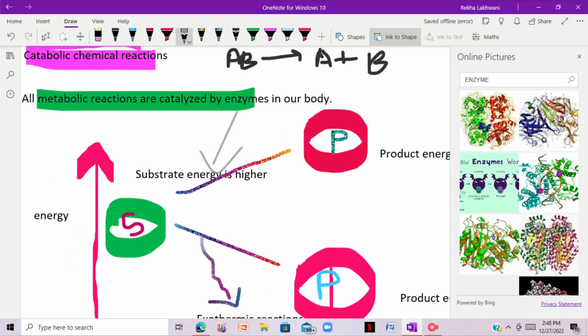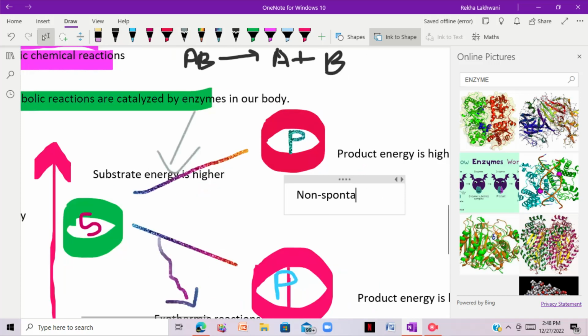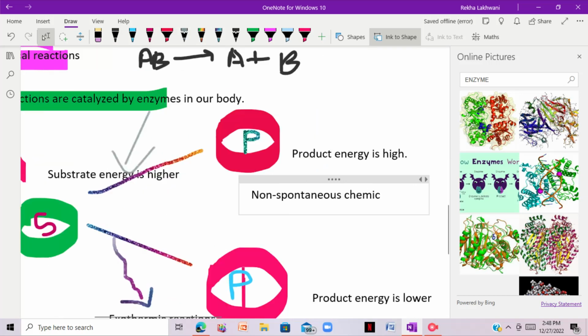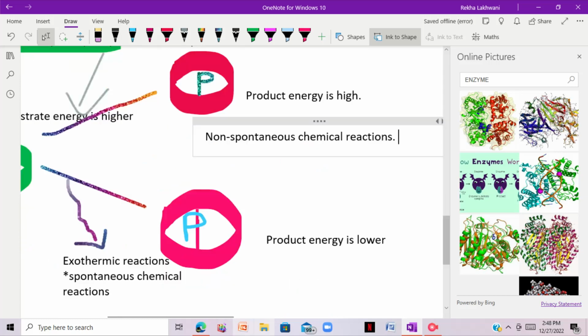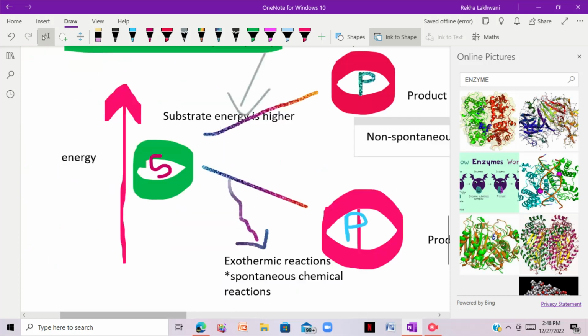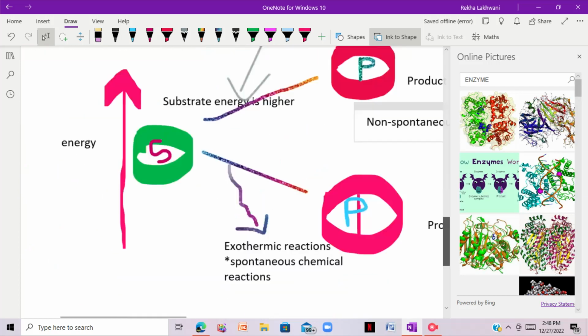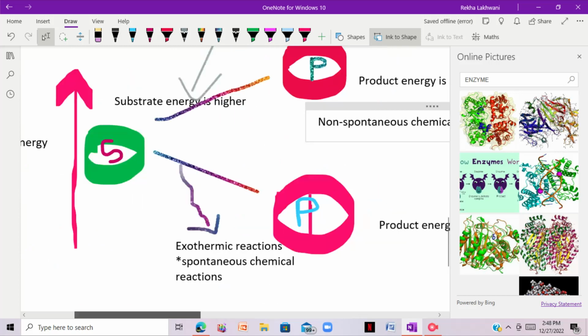In fact, these are spontaneous chemical reactions, right? But obviously, it will require a little amount of energy to initiate the reaction. So enzymes will not catalyze reactions that do not occur in nature by their own. They will only catalyze chemical reactions that occur in nature by their own. It just lowers the activation energy of reactions that occur in nature by themselves, right? Those reactions are known as spontaneous chemical reactions.